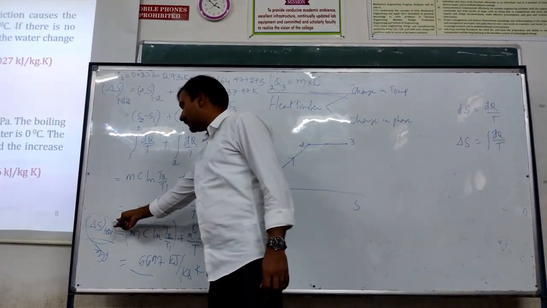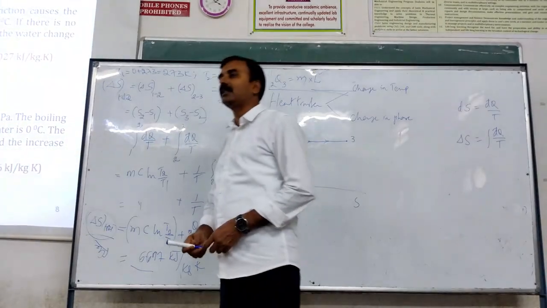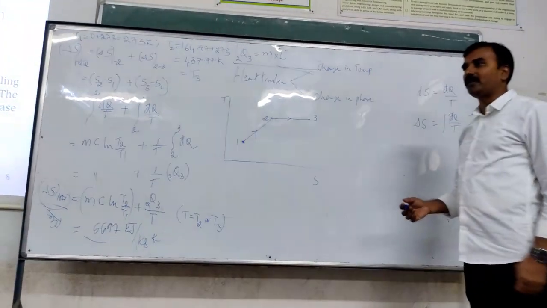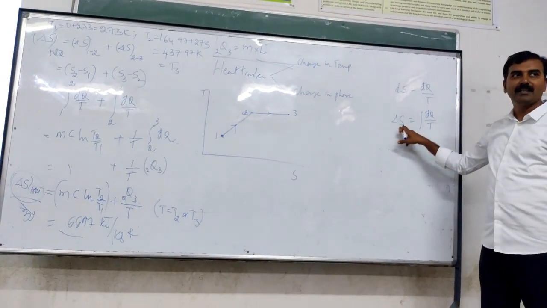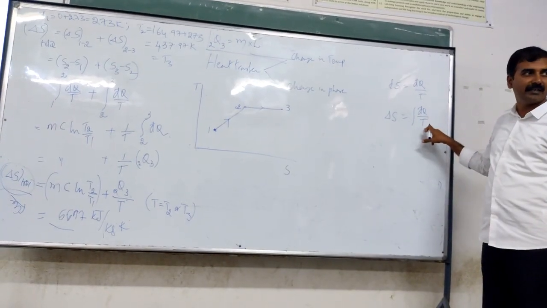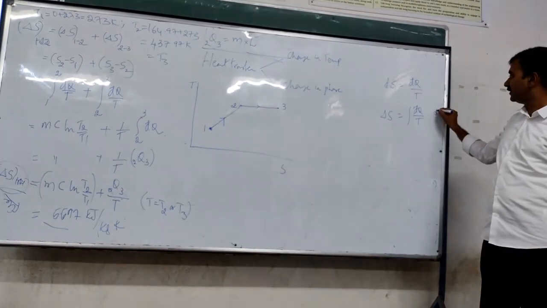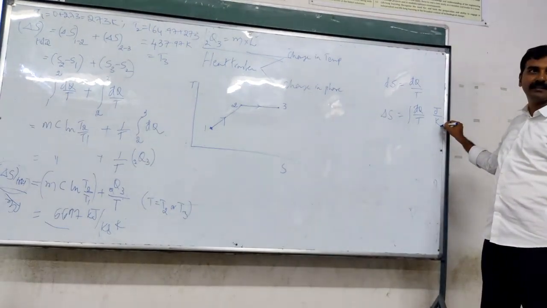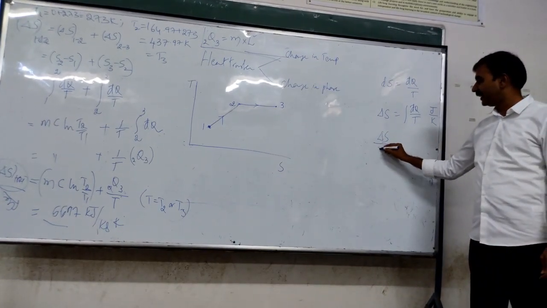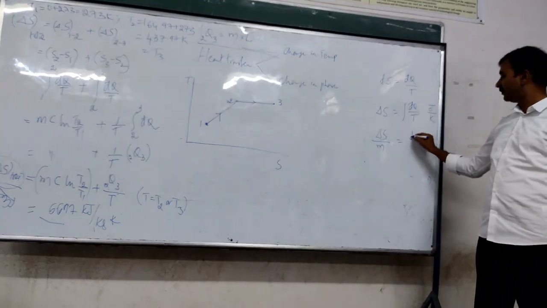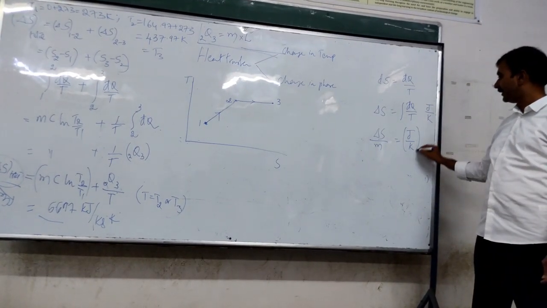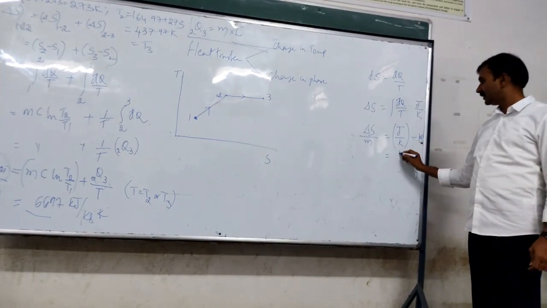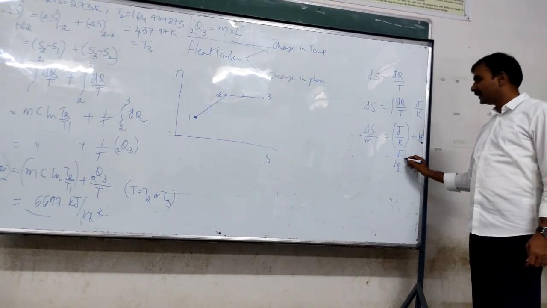So delta S by m, delta S unit is kilojoules per Kelvin or joule per Kelvin, whichever energy unit you take. What is the unit of entropy here? It's coming from here. Heat transfer by temperature. Heat transfer is joule or kilojoule or megajoule, whichever you take here, divided by Kelvin. Now if I take delta S by m per unit mass, then this becomes J by K divided by mass, which is kg. So this becomes joule per kg Kelvin.